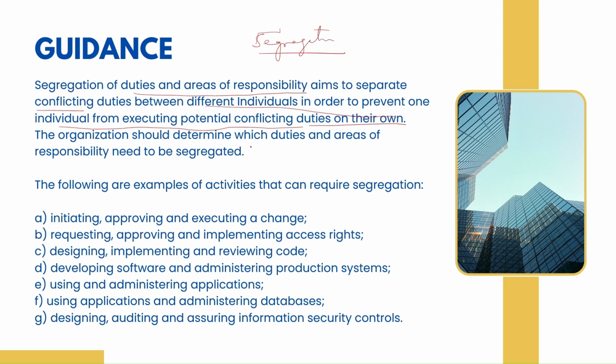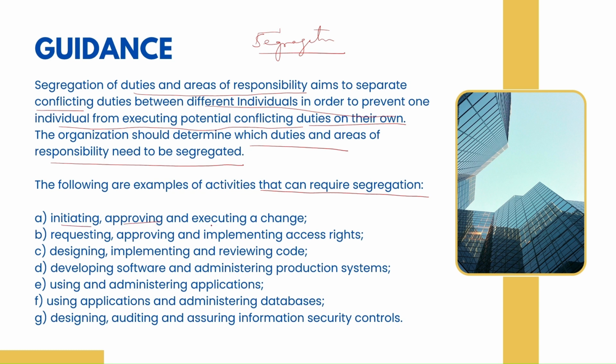The organization should determine which duties and areas of responsibility need to be segregated. It doesn't say that admin should have different duties and a developer should have different duties. It doesn't define anything as such. It says you know your organization better, you should know your roles and responsibilities better, and based on that you segregate your duties. It doesn't give you any roles, it doesn't give you any templates as such. It says this is what we expect. The following are examples of activities that require segregation. It just gives you some examples so that you can clearly understand what the expectations of ISO are.